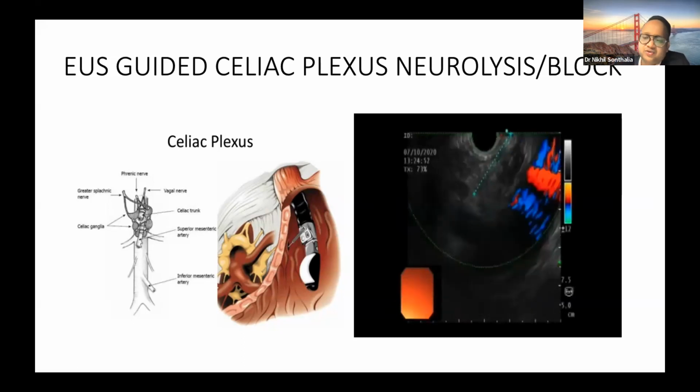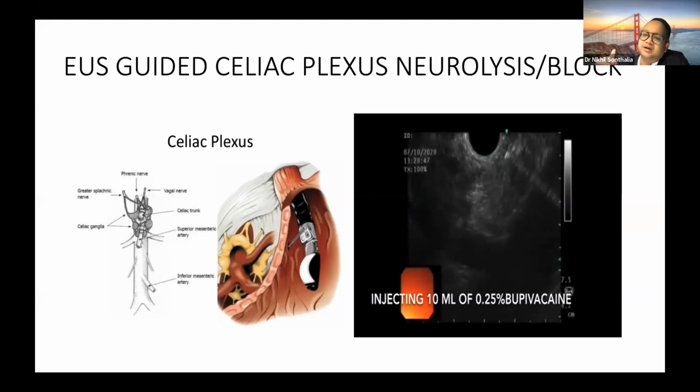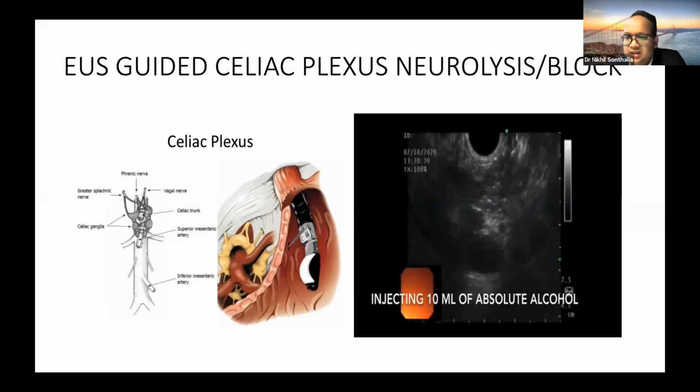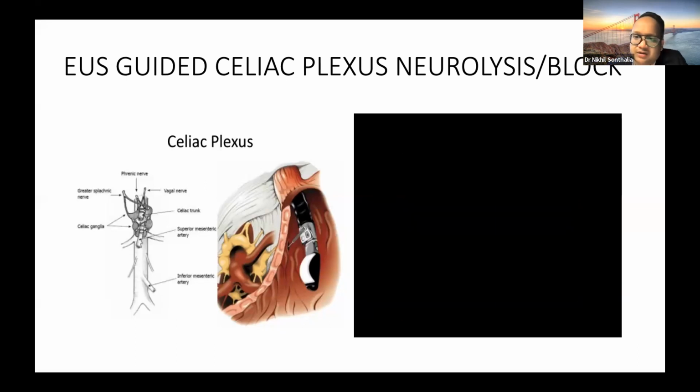And studies have shown it is far better than CT-guided celiac plexus access, because the area that has to be traversed by the needle is minimal, hardly 1 or 2 centimeters, and you are at the celiac axis, as compared to paravertebral injection by CT guidance.